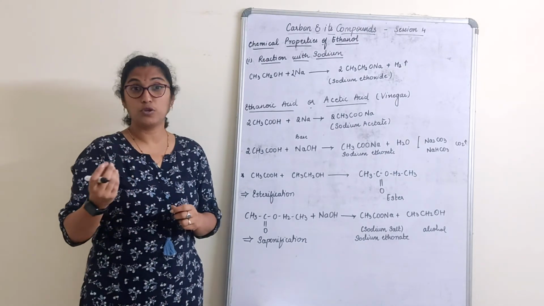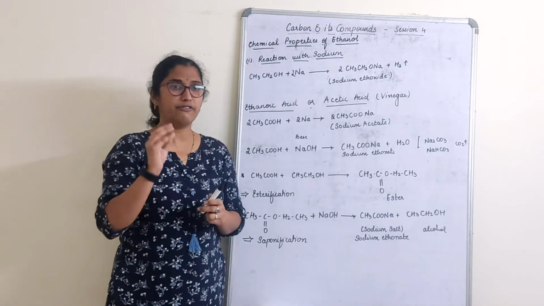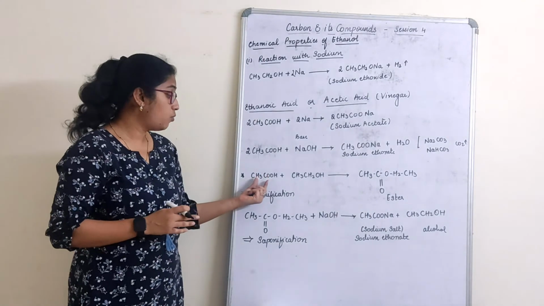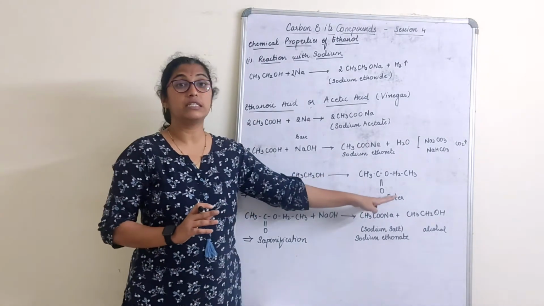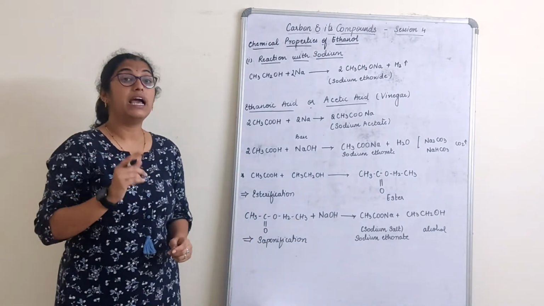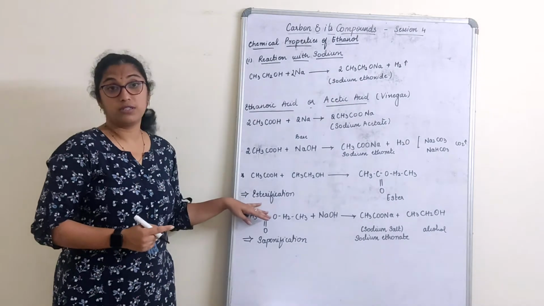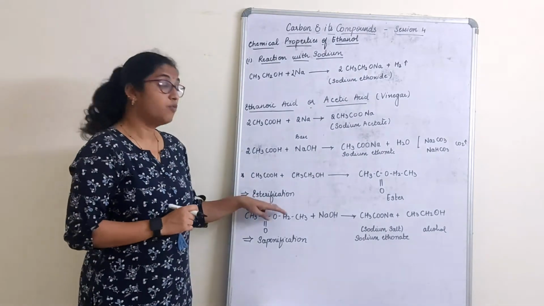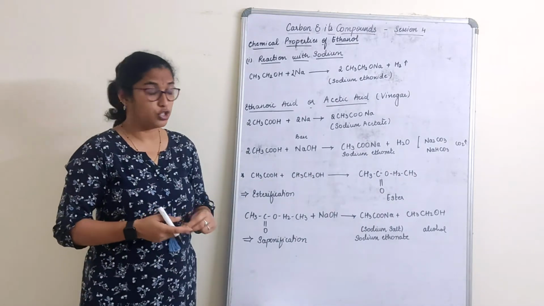Sometimes perfumes have a particular fruity, very good smell, which is called an ester. When ethanoic acid reacts with ethanol, it produces an ester with a fruity smell, and the process by which this takes place is called esterification. A very important question: what is esterification? Simple, you just have to explain the reaction.